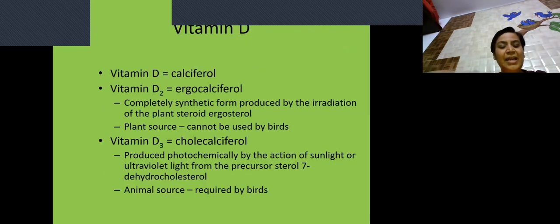Now, vitamin D exists in three major forms. Calciferol, D2, is known as ergocalciferol because it is completely synthetic, produced by the irradiation of the plant steroid ergosterol. Then vitamin D3, cholecalciferol, very important, which is produced photochemically by the action of sunlight or ultraviolet light from the precursor sterol 7-dehydrocholesterol, which I just mentioned. So you can say the precursor of vitamin D is what? 7-dehydrocholesterol.